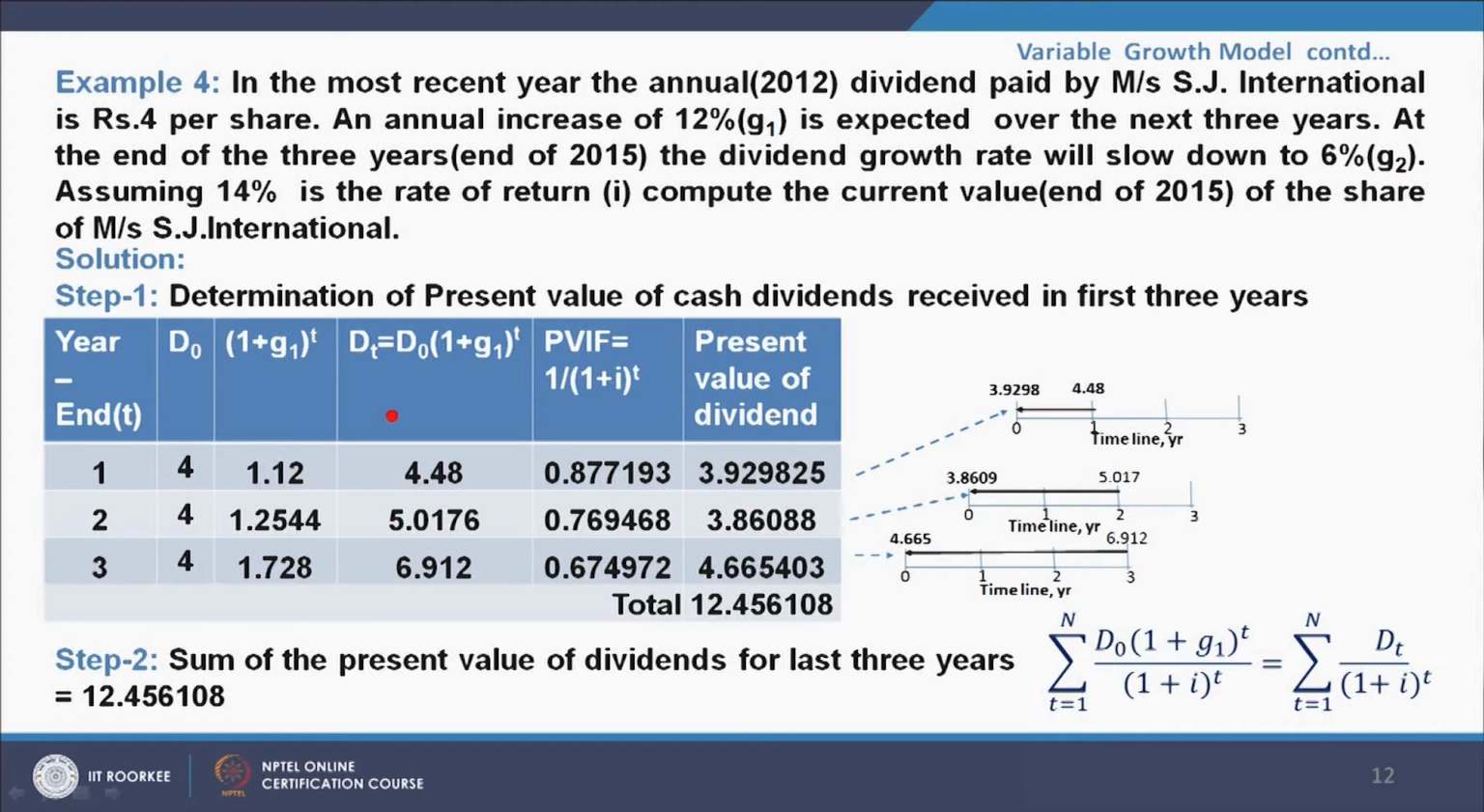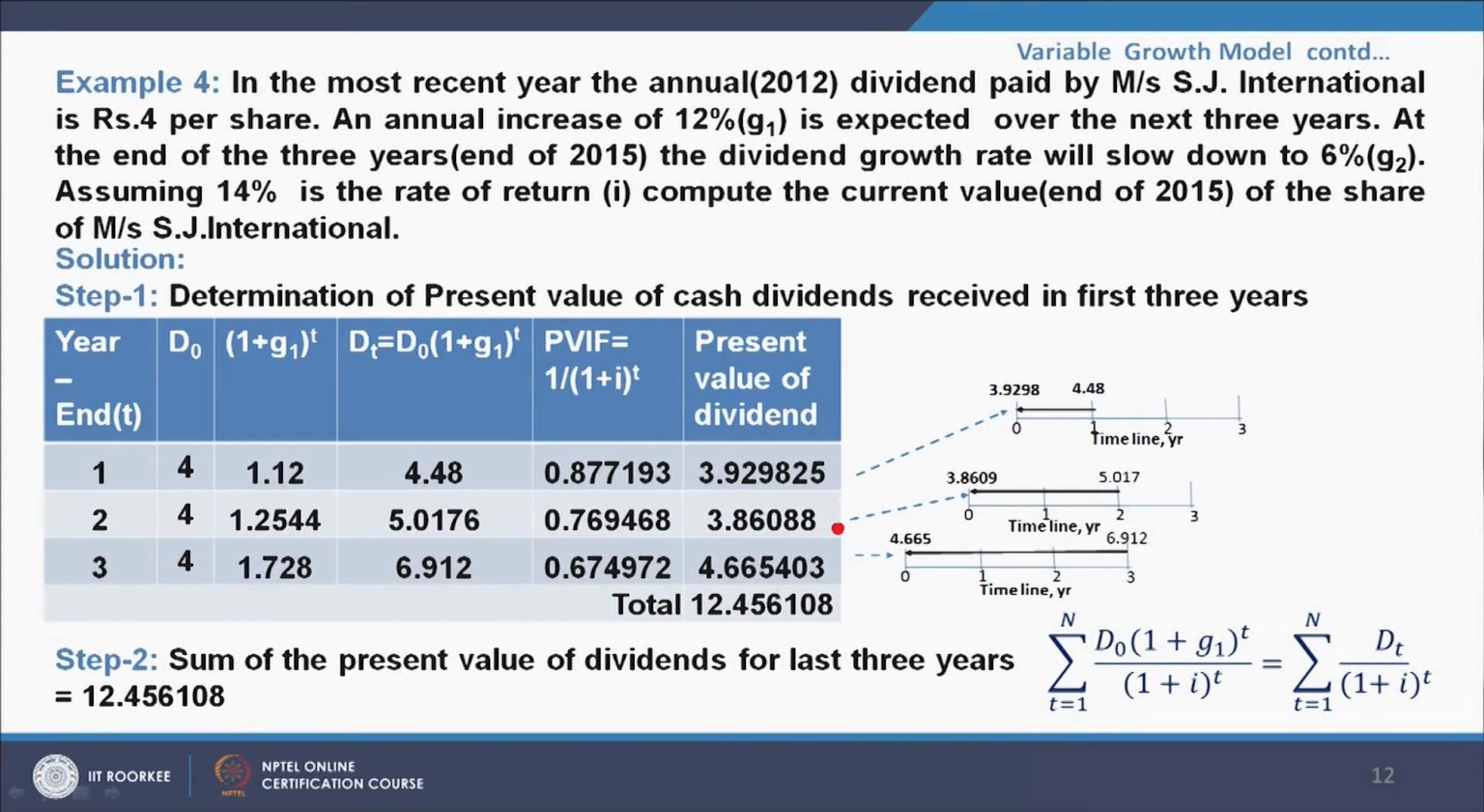5.0176. So, D2 is equal to D0 (1 plus g1) to the power t, and here the value of t will be 2. So, this is the value. Now, the present worth factor for this, that is 1 by (1 plus i) to the power 2, is 0.769468. When I multiply this with this, it becomes